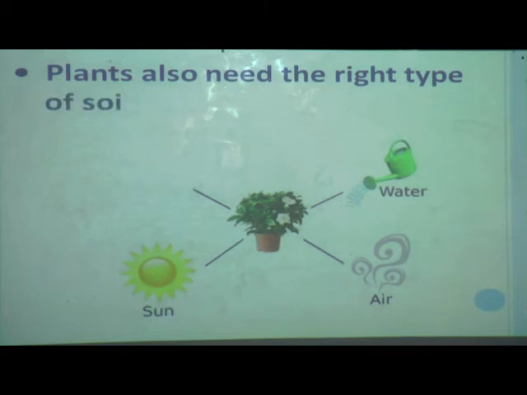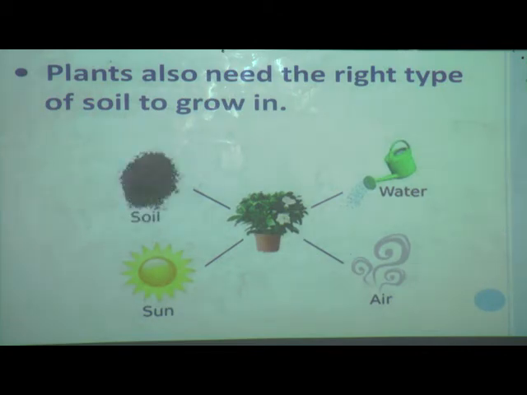Why is it needed? Because plants get the minerals they require from the soil.